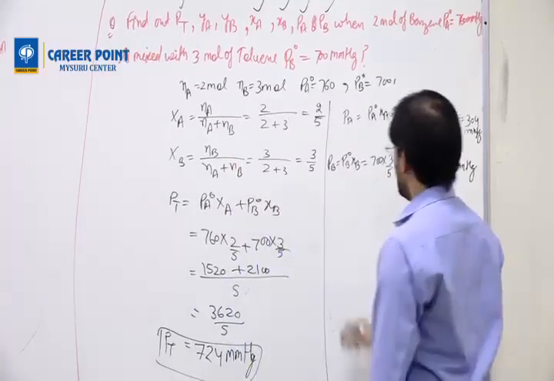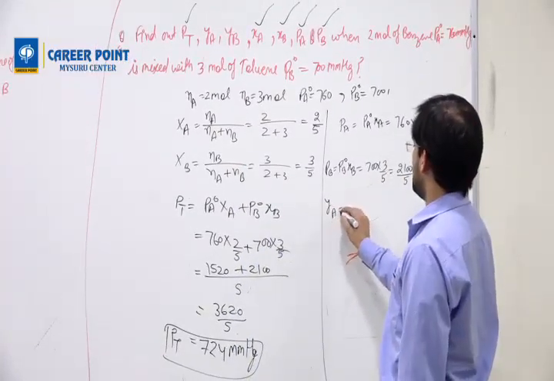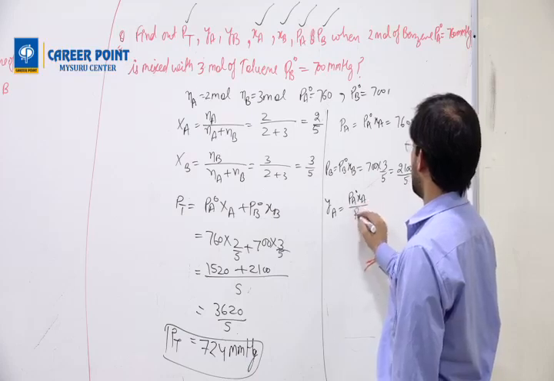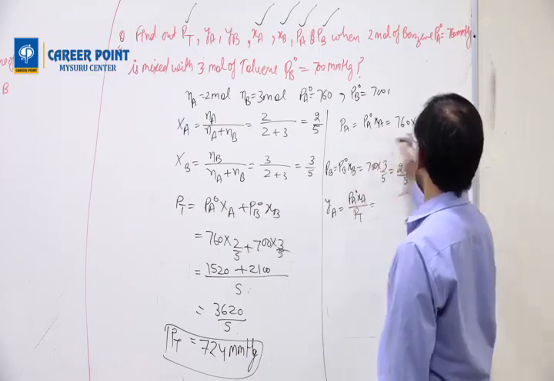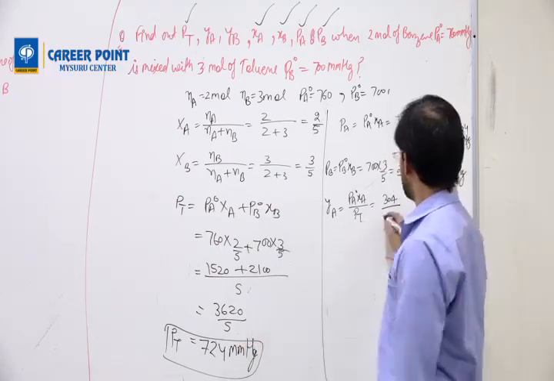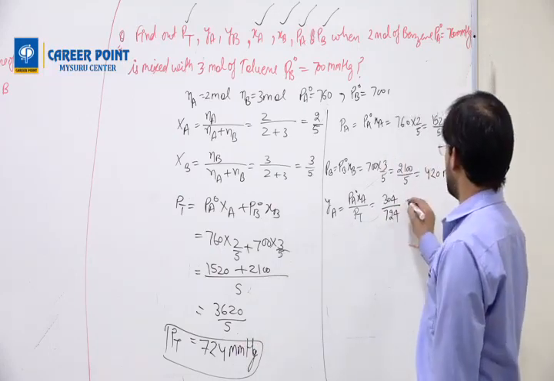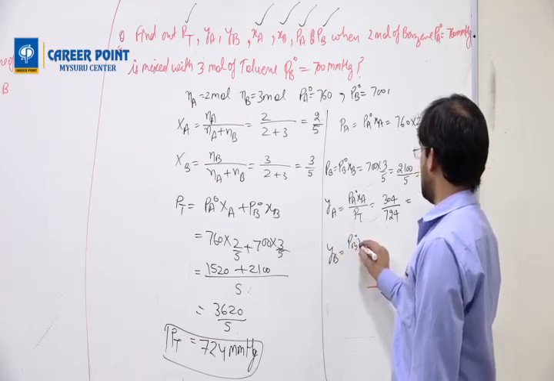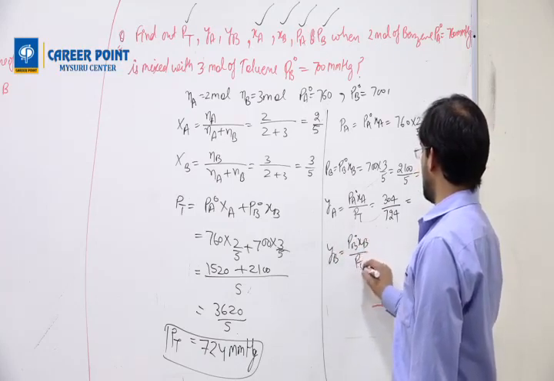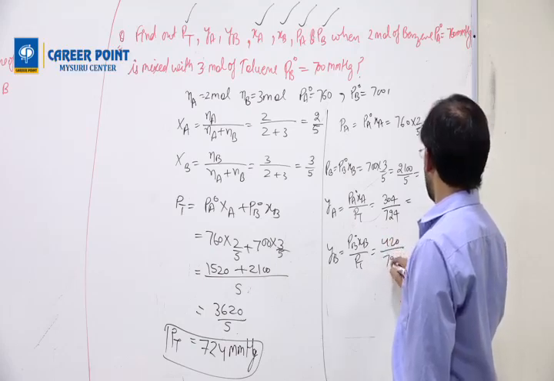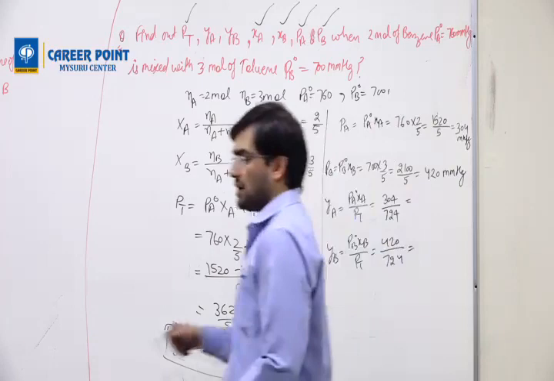Now Ya. Ya equals Pa naught Xa by Pt. Pa naught Xa I just calculated as 304, by Pt 724. You divide them. Yb equals Pb naught Xb by Pt, which is 420 by 724. I'll give you the answer now.